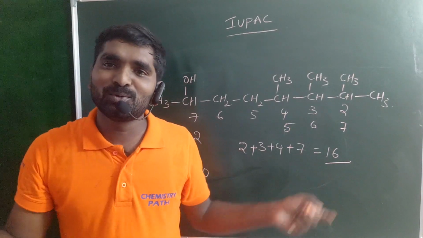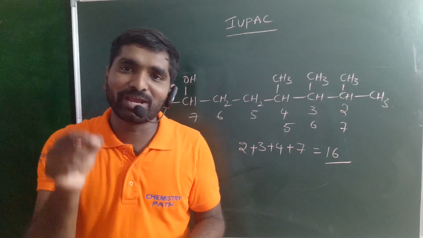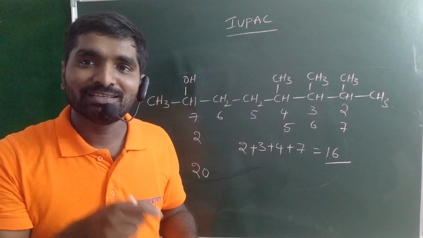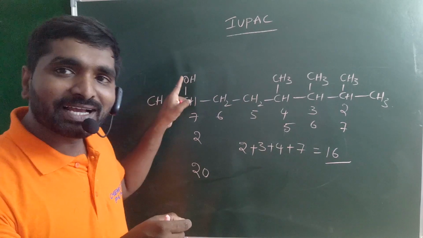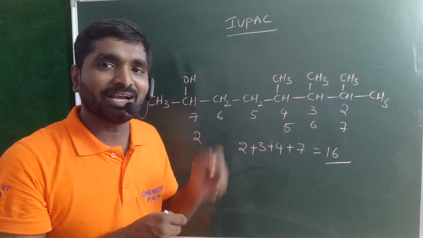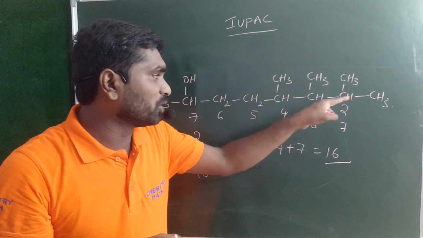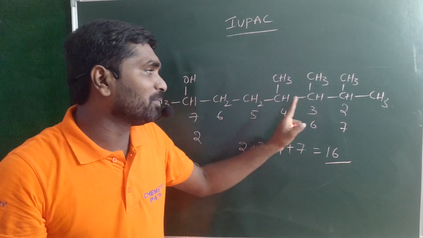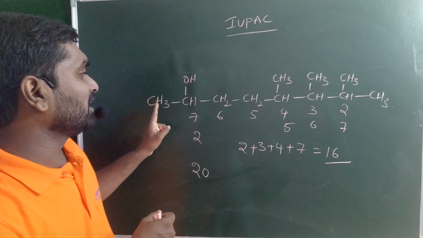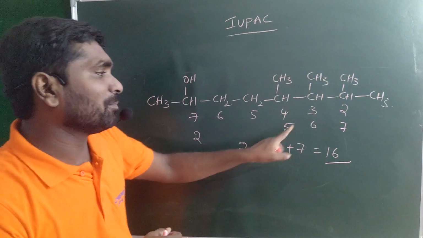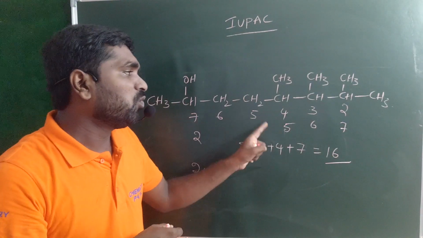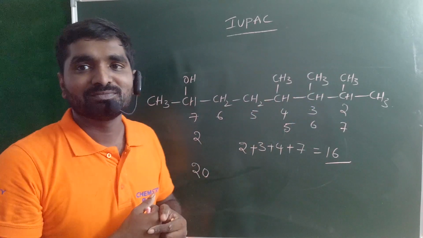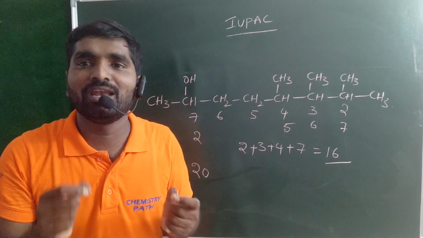There is no lowest sum rule. Always the hero gets the least number. Always the hero gets the priority. That means 2-ol is the correct name. The remaining are substituents. Substituents are present on the fourth carbon, the fifth carbon, the sixth carbon and the seventh carbon. 5, 6, 7 trimethyl, but 2-ol. That is the correct IUPAC name.